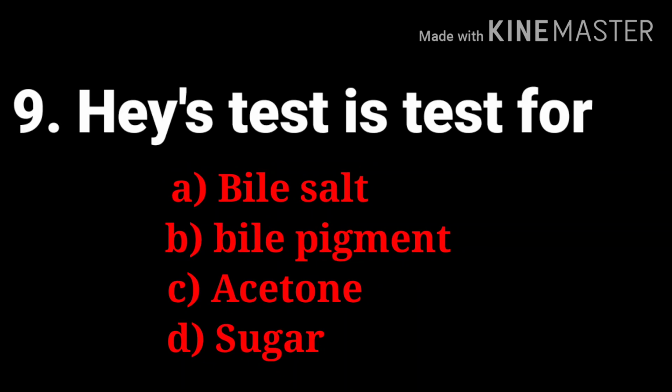Next question, 9th question is Hayes test is test for, the options are bile salt, bile pigment, acetone, sugar. And the answer is bile salt. And Smith test is for bile pigment.